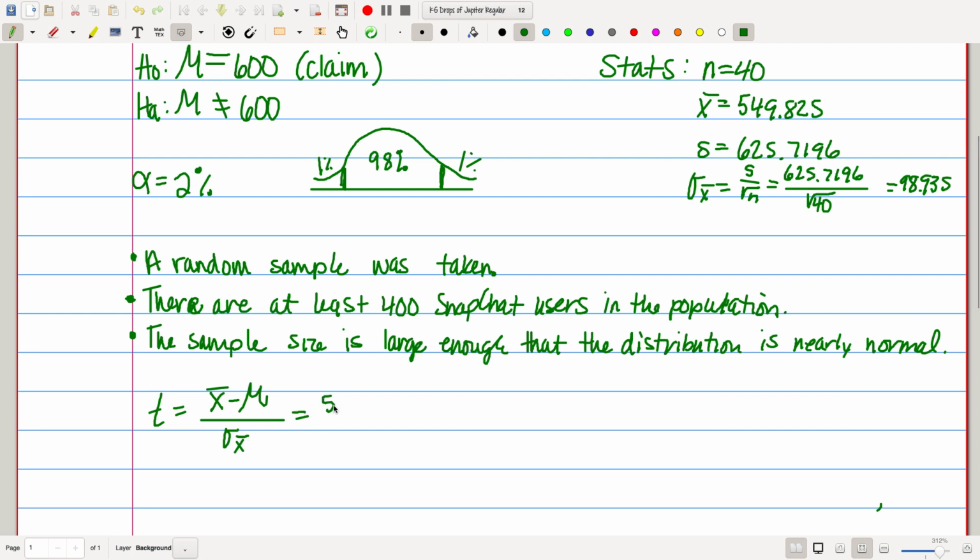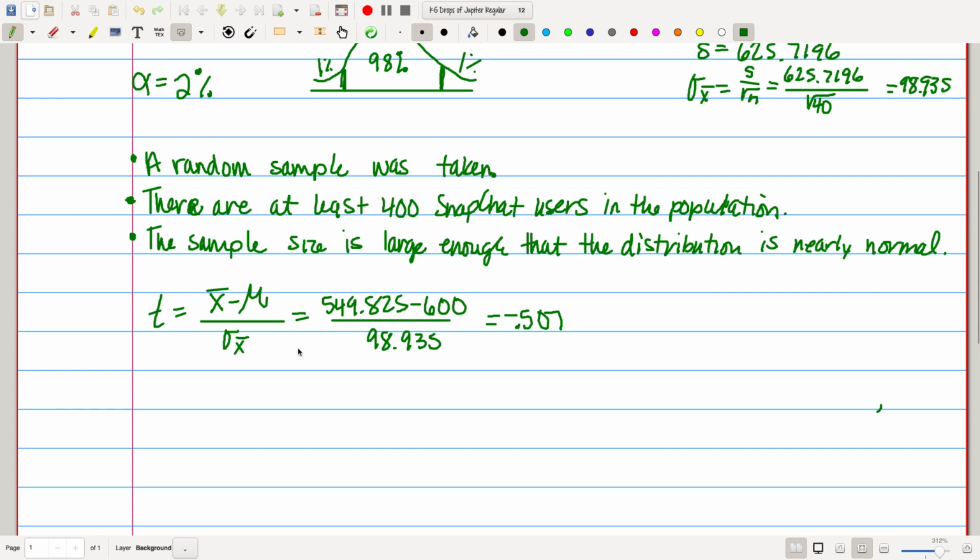Okay, so we're going to take our 549.825 minus our claim was 600, and we're going to divide that by our standard deviation, 98.935. And then when you put that in your calculator, I get negative 0.507. Now, I cannot go look that up on my t-table. It's not there, okay? It doesn't work like z. So I've got to get my p-value from my calculator, okay? You still need to show your t.